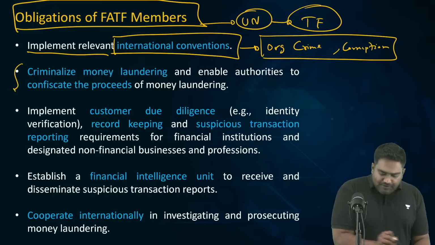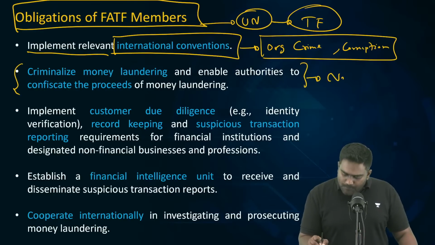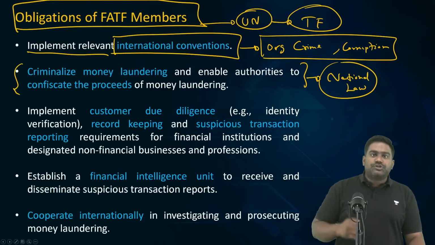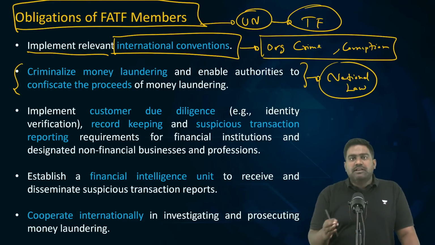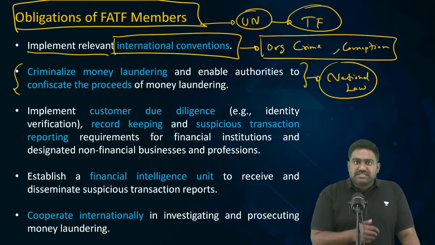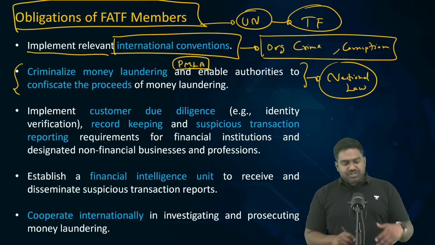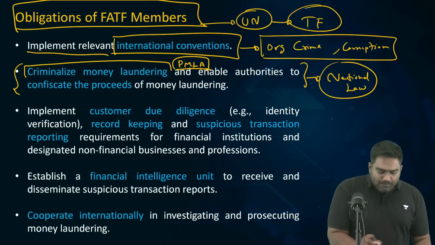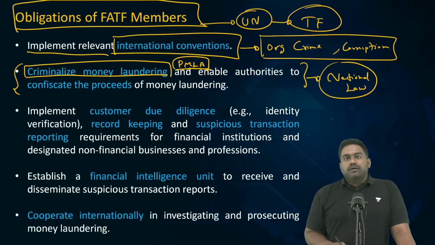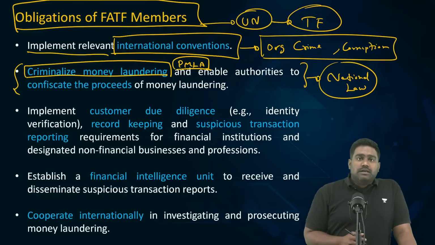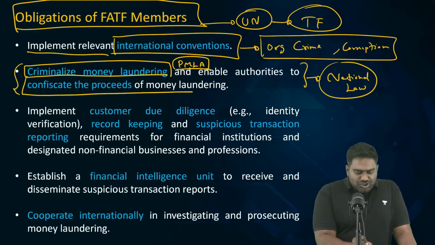As I said, they have to bring out a national law. They have to basically pass a law, bring out a legislation declaring money laundering as a criminal offense. For example, India has done this through the PMLA, the Prevention of Money Laundering Act, which declares money laundering as a criminal punishable offense. The law should also clearly provide for confiscation of the proceeds of money laundering.